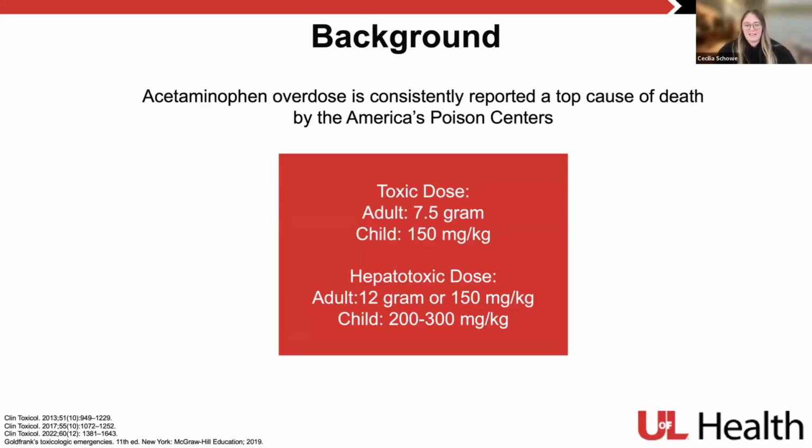So we talk about our toxic and our hepatotoxic doses in patients. Typically in our adult patients, the toxic dose is usually above about 7.5 grams. And for a child, typically 150 mg per kg. We talk about our hepatotoxic dose. For an adult, this is going to be 12 grams or greater or 150 mg per kg. And for a child, this is going to be anywhere from 200 to 300 mg per kg.